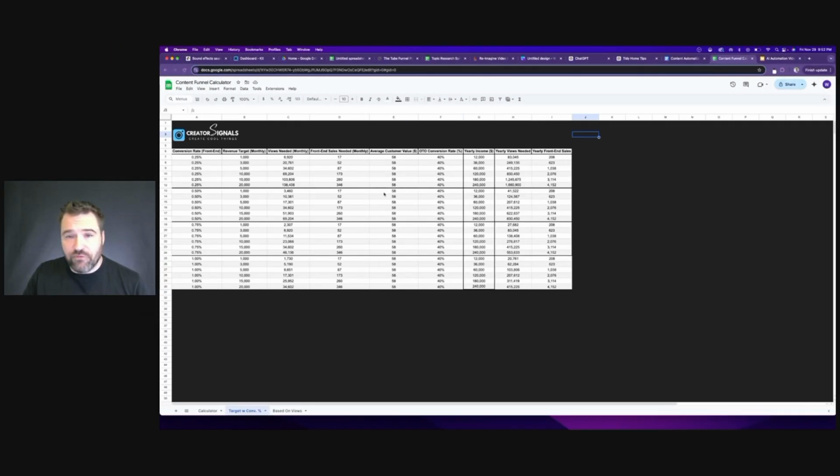Okay, so the first way that I set this up is based off the conversion rate and a monthly targeted income or a yearly targeted income over here. So it's split out by the conversion rate first. If you were to only convert at 0.25%, and you wanted to hit these revenue targets, you would select one of these revenue targets. That would tell you how many views you would have to get with that conversion rate and that revenue target with the funnel that we're creating in this course.